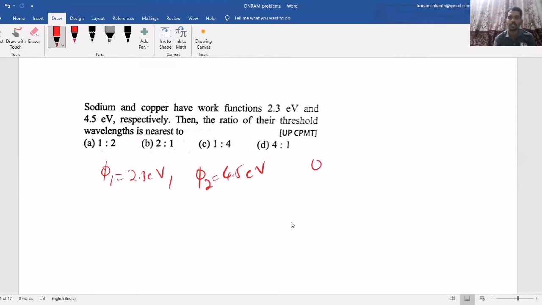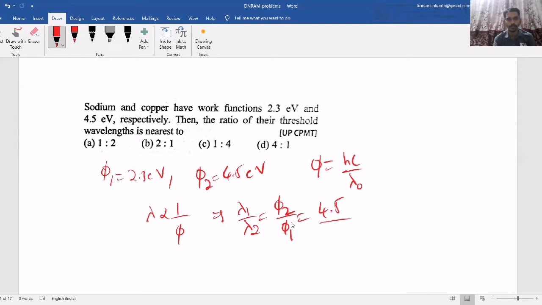So threshold wavelength means phi equal to hc by lambda naught. So phi is inversely proportional to lambda naught. Now, lambda is inversely proportional to what? Phi. So they are asking ratio of threshold wavelength, that means phi 2 by phi 1. So phi 2 is 4.5 by 2.3. Now, what is the ratio? This will become approximately, 23 2s are 0.46. So approximately it is like 2:1. So nearest to 2:1.